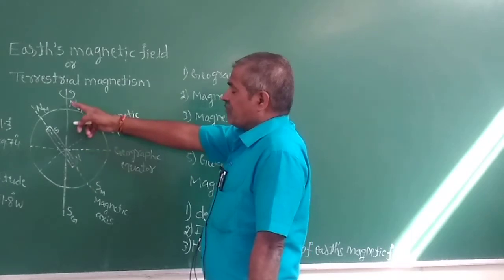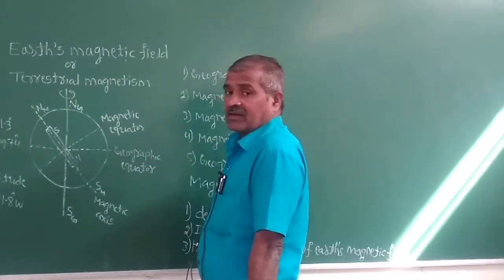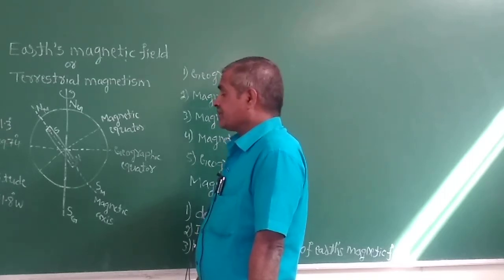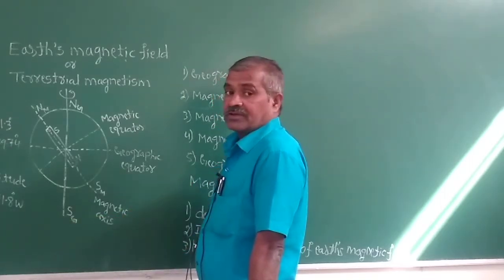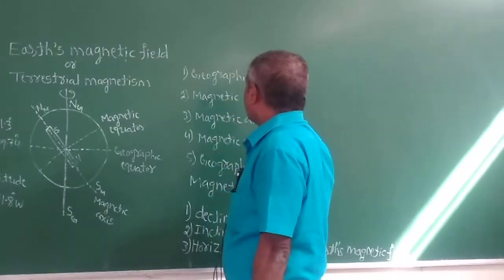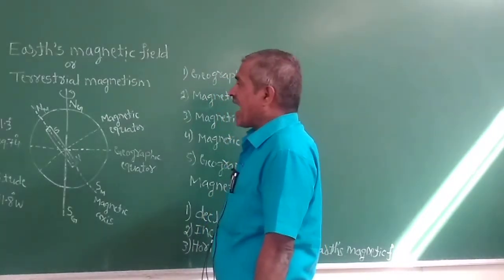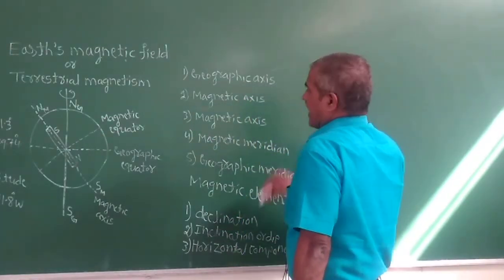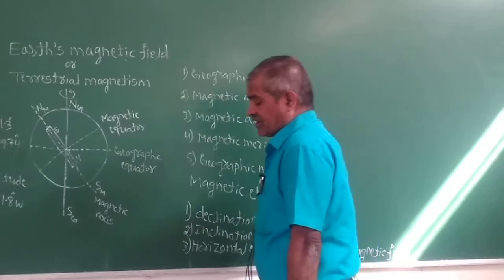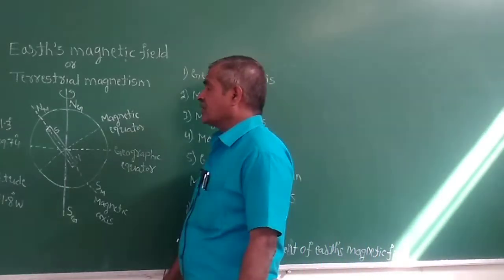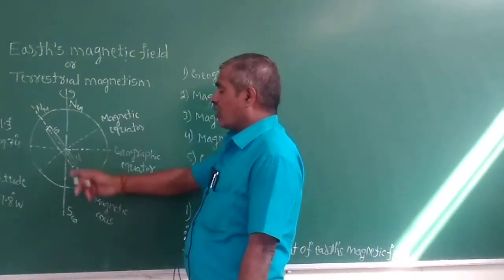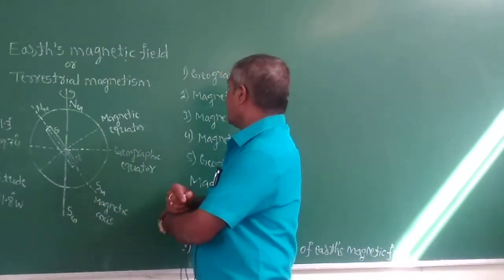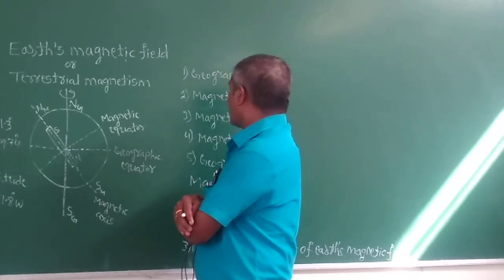One straight line is passing through the geographic north and geographic south. That is called the geographic axis.